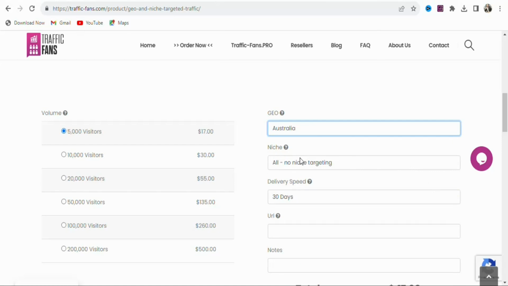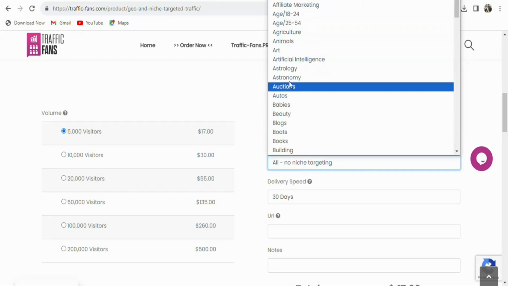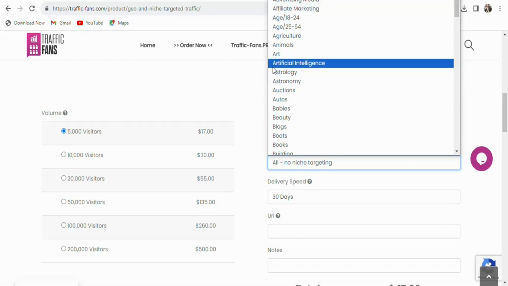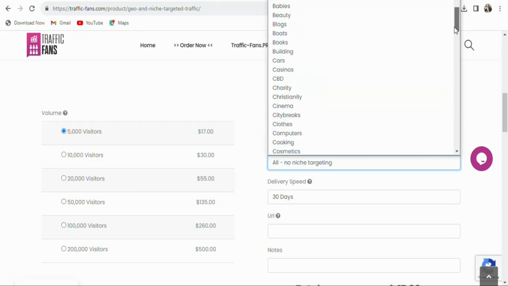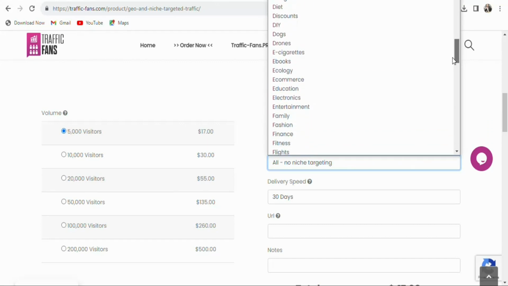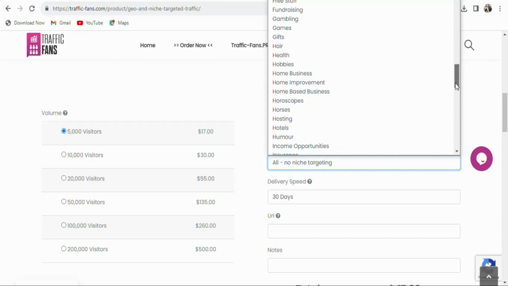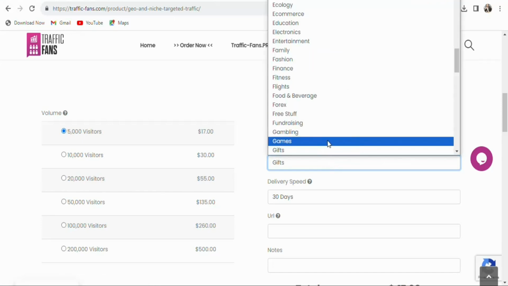Once you click on it, you can see the niche. You are going to select the category that you want. So click on it. You can see they have a lot of different categories that you can select. You can see a whole lot of them. If you are targeting affiliate marketing audience, you are going to select that. Artificial intelligence, you can select that. Astrology, you can select that. Any niche that you are targeting, you are going to select it so that you can get the right people to click on your link and then take the action for you to make money. You can see a whole lot of them. If you want gifts, you can select that and many others. So just select any of them that you want.